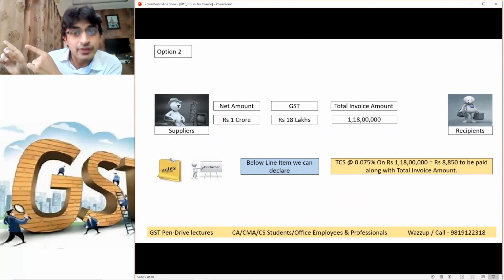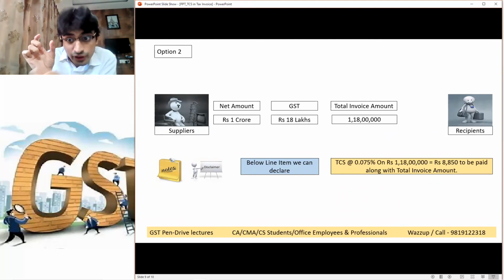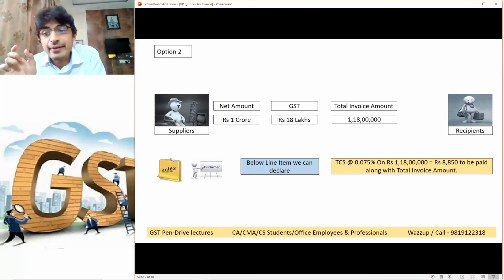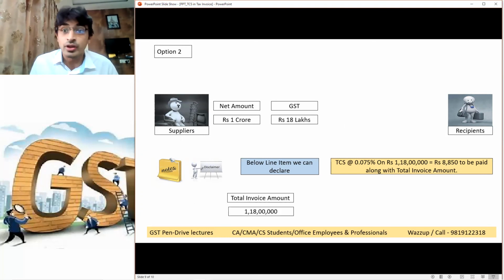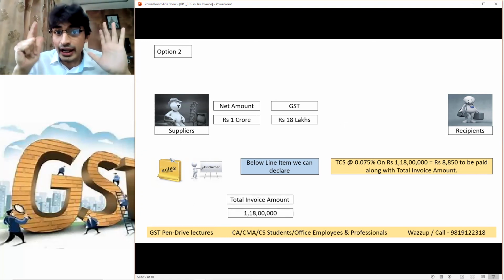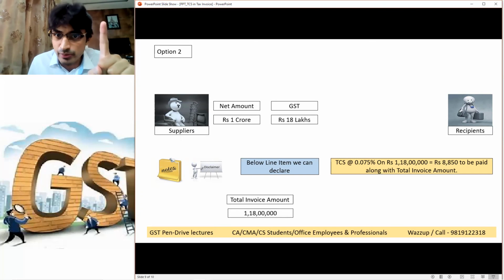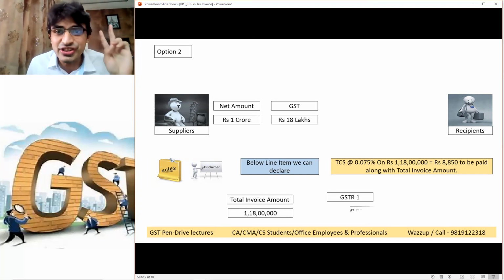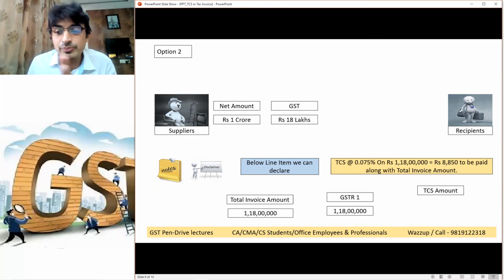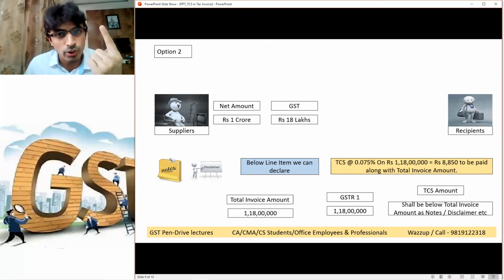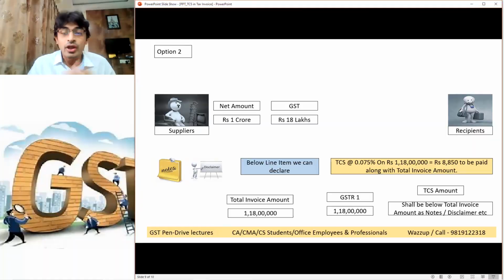So customer, you have to pay 1 crore 18 lakh, which is the invoice, and below the line item they mention the TCS amount, which customers are also required to pay. So the total invoice amount excluding TCS, 1 crore 18 lakh, will match, and even in GSTR1, 1 crore 18 lakh will match. And this TCS will be just below the line item as a note or a disclaimer.